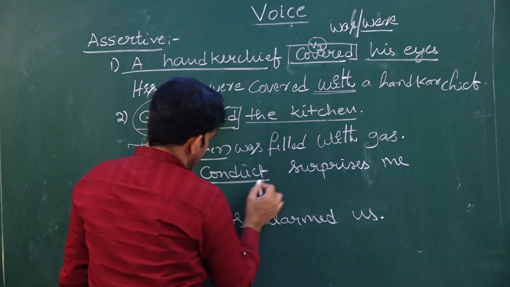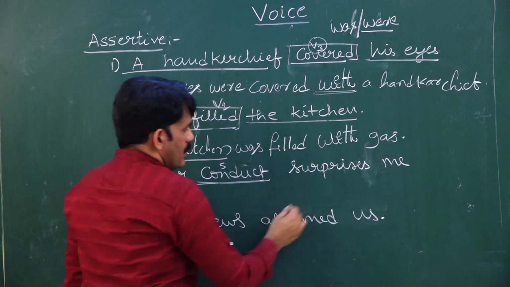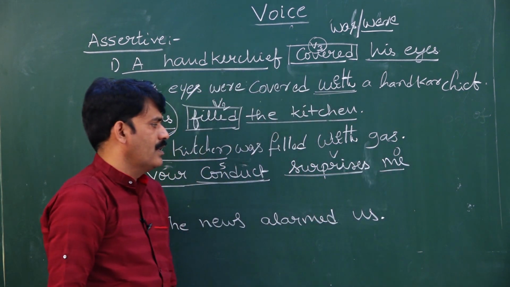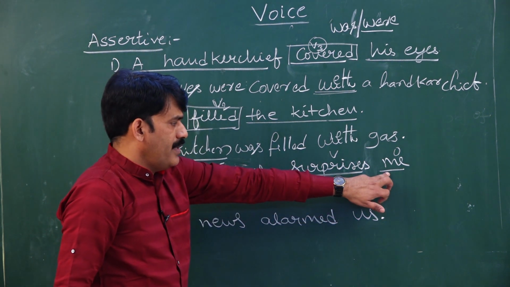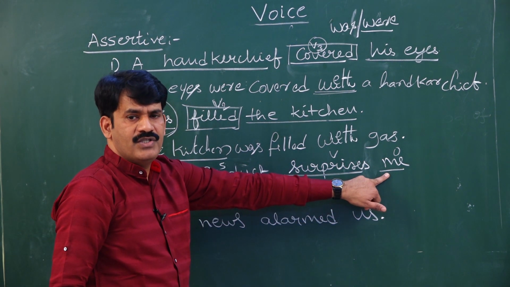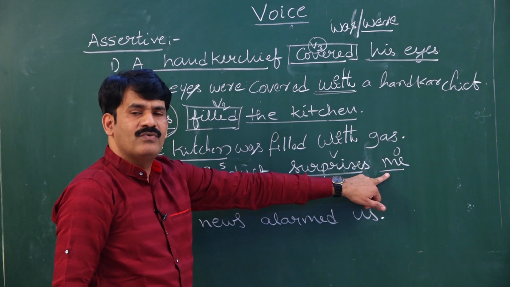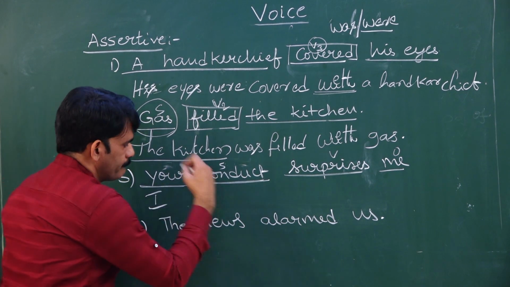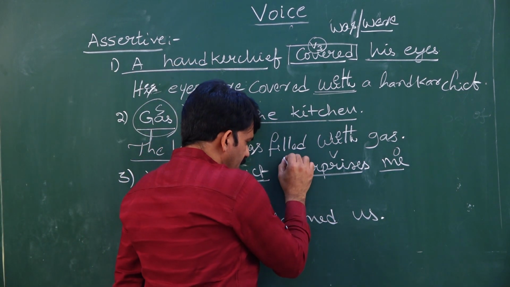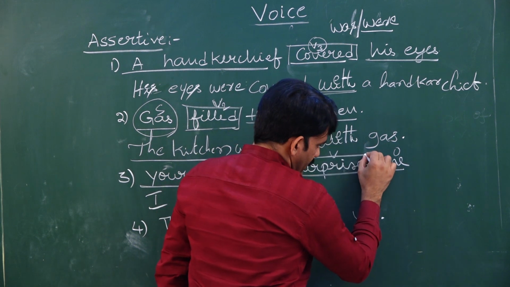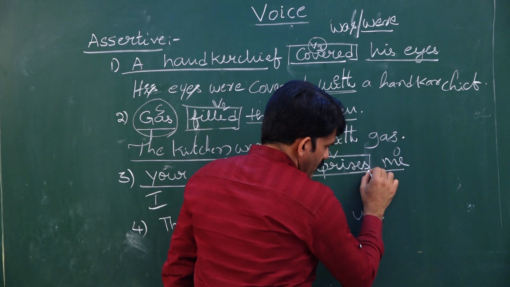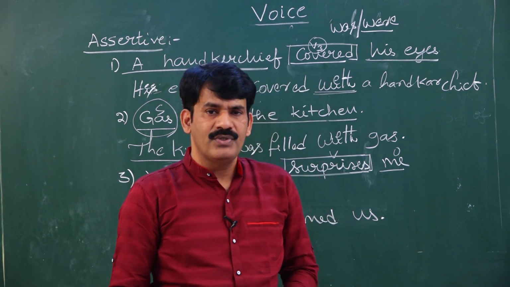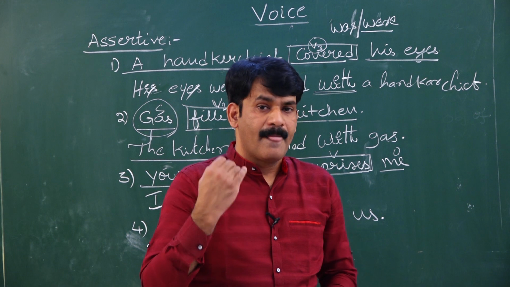Your conduct is the subject, surprises is the verb, me is an object. Once after identifying, the second step is to write the object form of active voice as the subject form of passive voice. Then, once I write the object as a subject, I have to write the suitable B form. As the given sentence is in simple present tense, you have to use only simple present tense B forms.